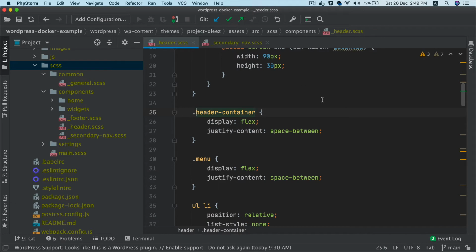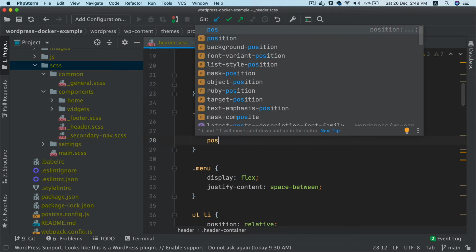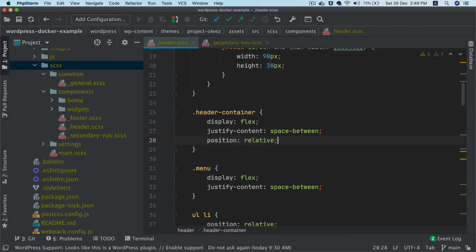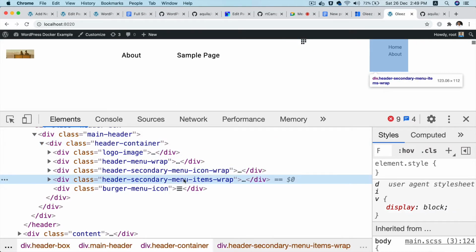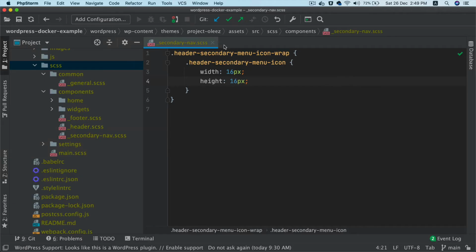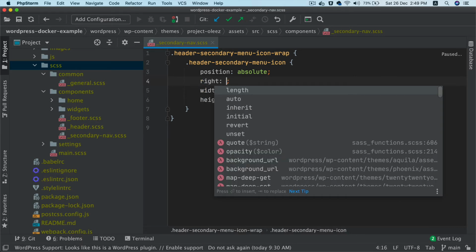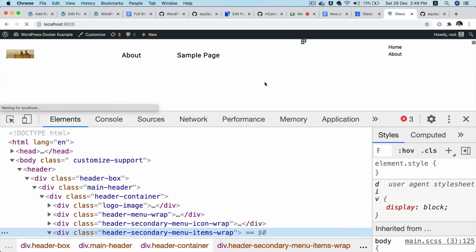Here it is. Position relative. I want to make sure this box, this one right here, needs to be in relation to this. So I'll give this item position absolute. I'll give right 0. Let's see how it does.